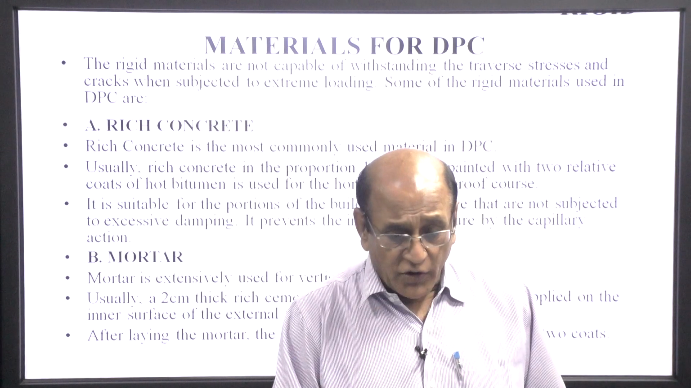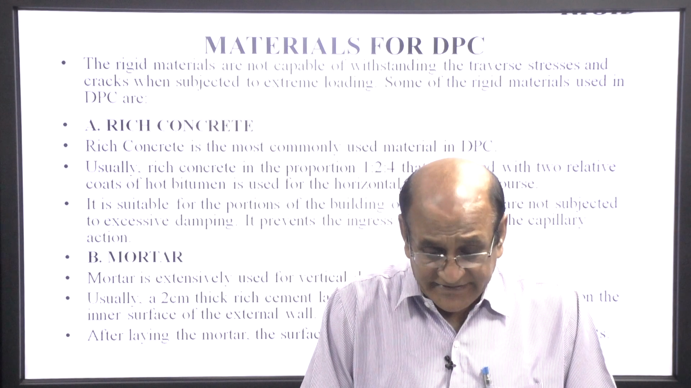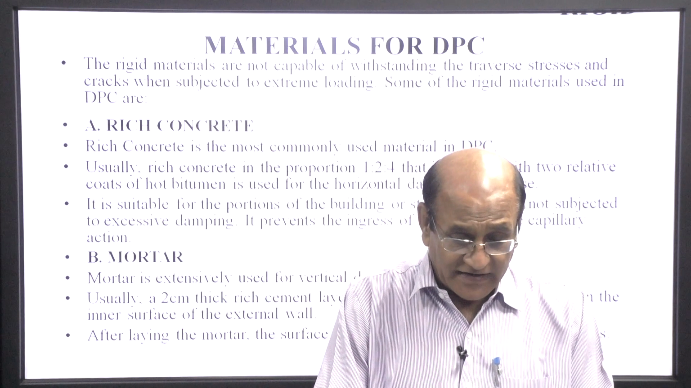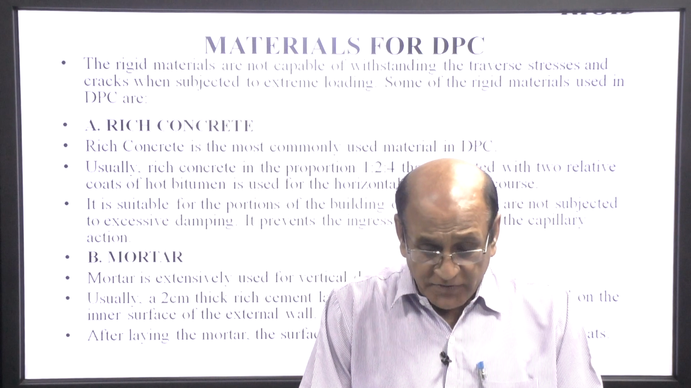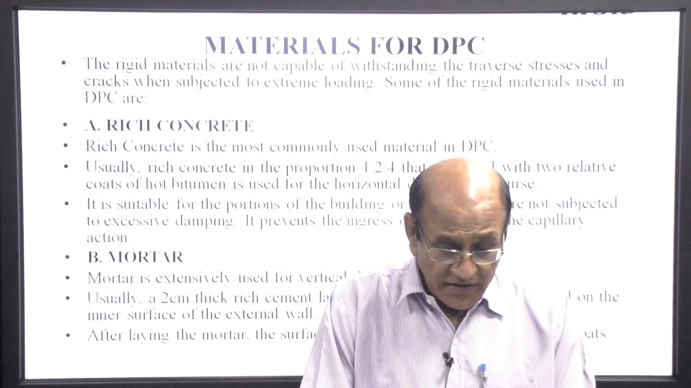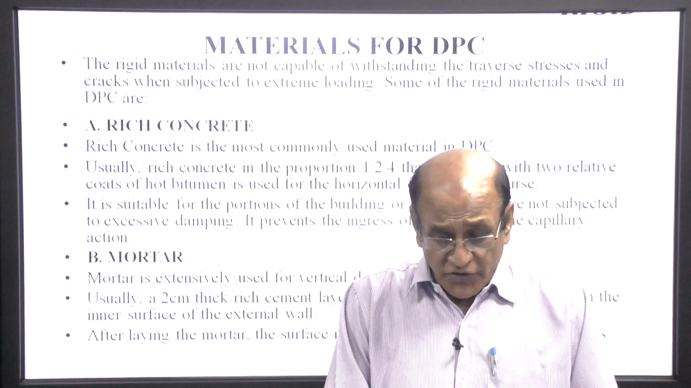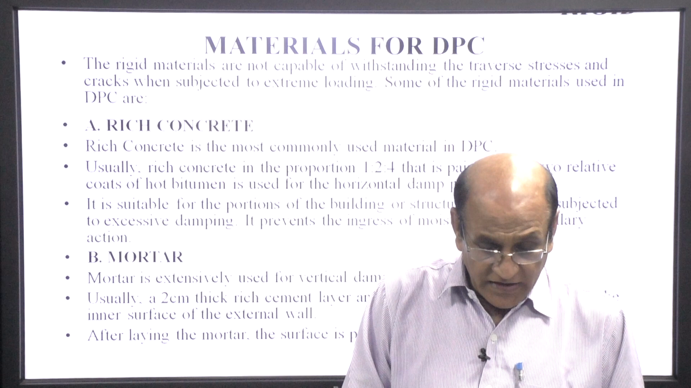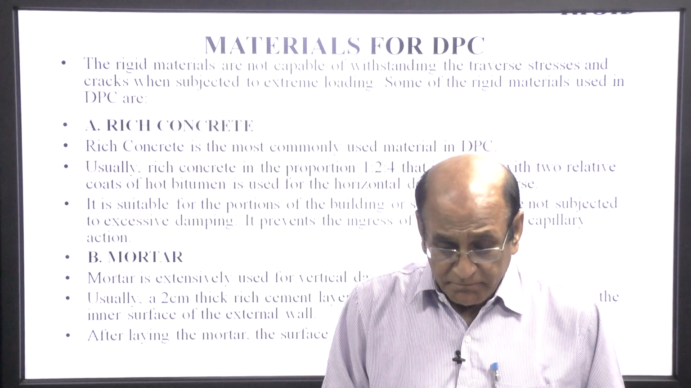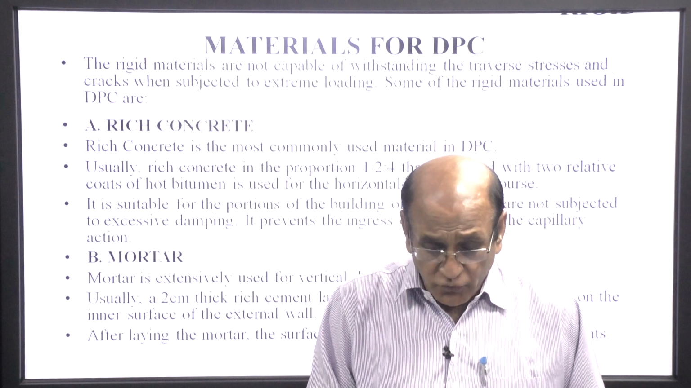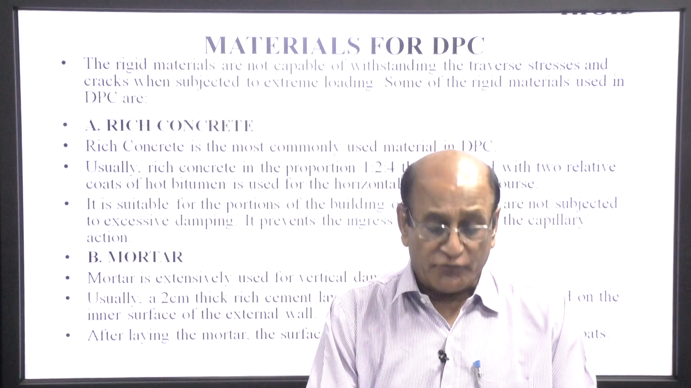Rigid materials for DPC. The rigid materials are not capable of withstanding the transverse stress and crack when subject to extreme loading. Some of the rigid materials are rich concrete. Rich concrete is the most commonly used material in the DPC. Usually rich concrete in proportion of 1 to 4, painted with 2 coats of hot bitumen, is used for the horizontal damp proof course.